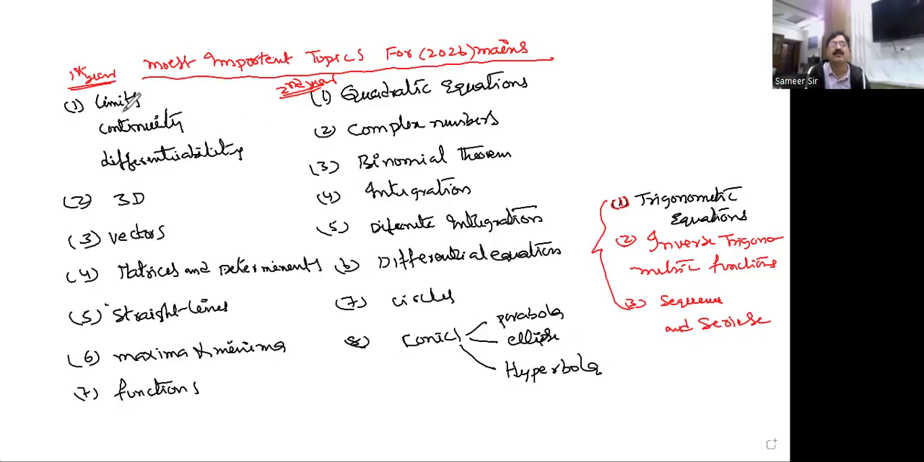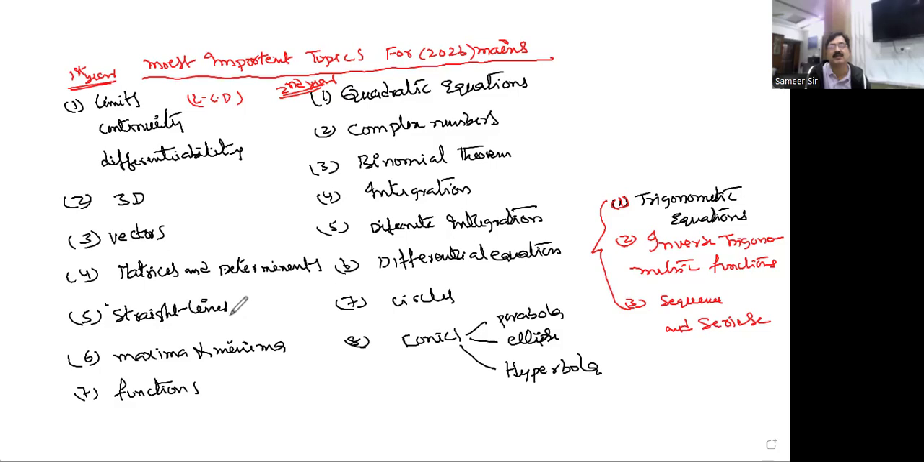I selected 7 topics in first year. Like LCD: limits, continuity, and differentiability together, I'm calling LCD, one topic. The next one is 3D geometry. The third one is vectors. The next one is matrices and determinants. This is also one of the most important.